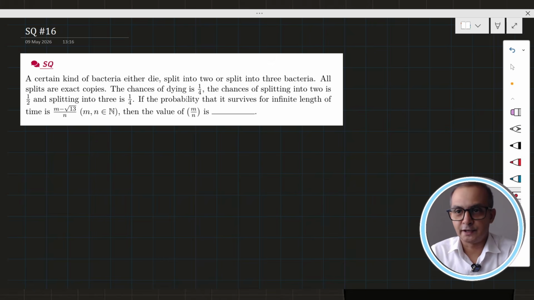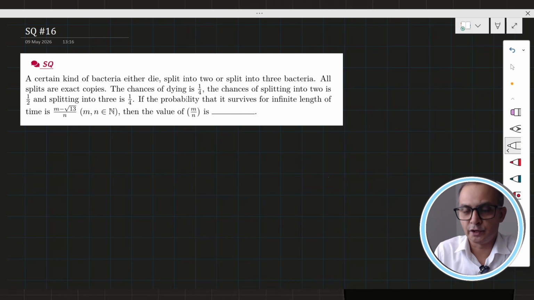The chance of dying is 1 by 4. The chance of splitting into 2 is half, and splitting into 3 is 1 by 4. If the probability that it survives for an infinite length of time is (m minus root 3) by n, where m and n are natural numbers, you have to find the ratio of m and n. Before I solve this question, I request you to attempt it first, and then we will see. I hope you attempted it.